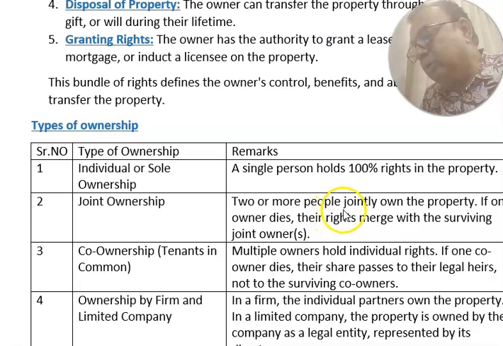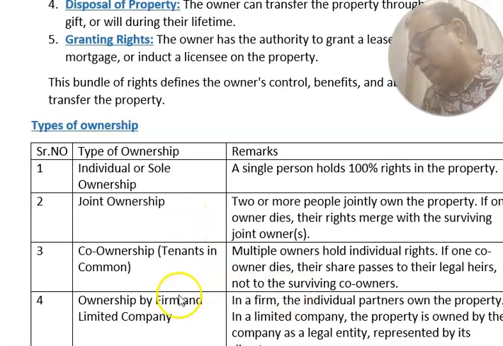Two or more people jointly own the property. If one owner dies, their right merges with the surviving joint owners. Co-ownership, tenants in common. Multiple owners hold individual rights. If one co-owner dies, their share passes to their legal heir, not to the surviving co-owners.